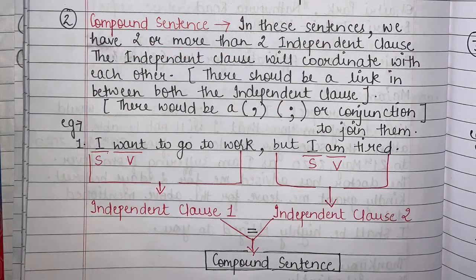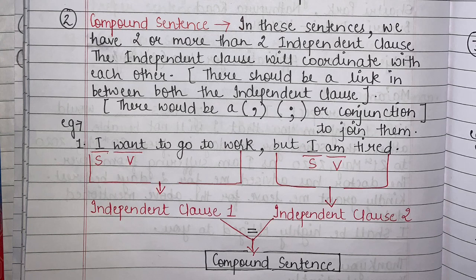So students, the second type of sentence which we have is the compound sentence. Now what are compound sentences? Students, you need to understand that compound means a mixture of two, right? So in this type of sentence, I have two independent clauses, right? I need two independent clauses to make it a compound sentence.